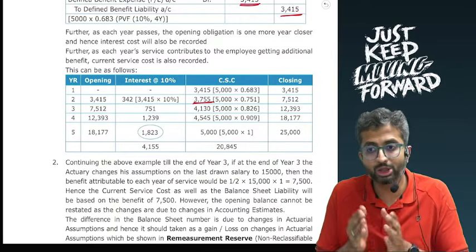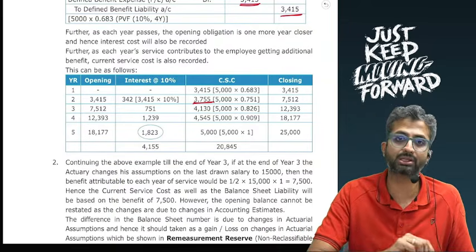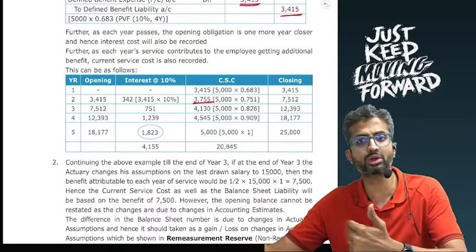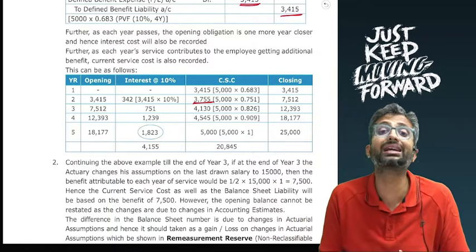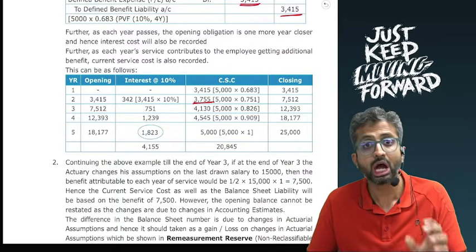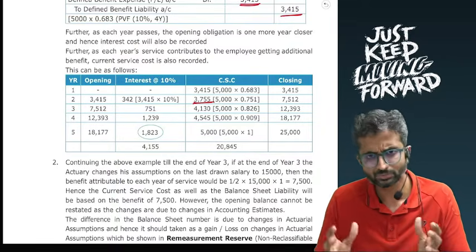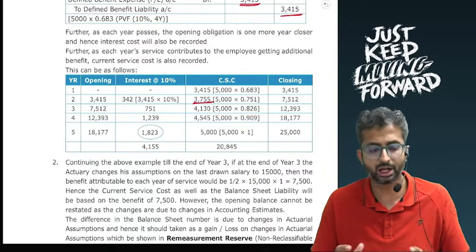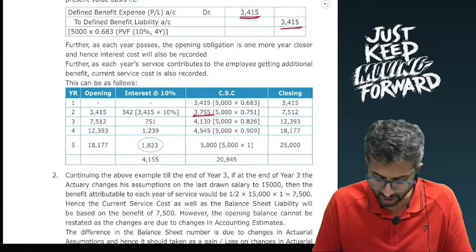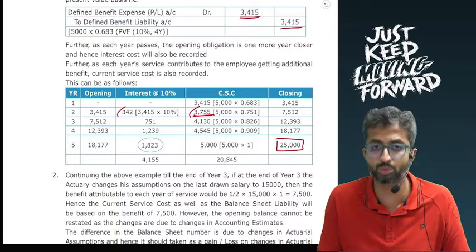However, when you recognize current service cost of each year, that is linked to each year of service. But the opening balance, that was 3,415, because of the passage of time, comes 1 year closer. From year 1 it goes to year 2, then year 2 to year 3, and hence there is some interest cost as well. Remember, interest cost is linked to the passage of time and not necessarily the service rendered. Interest cost will be the opening balance into the EIR. So over here, this will give you workings for each year for interest cost as well as current service cost, and ultimately you will land up at the amount that was to be paid.